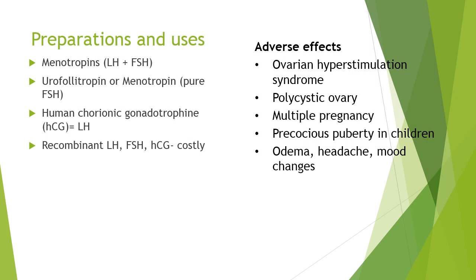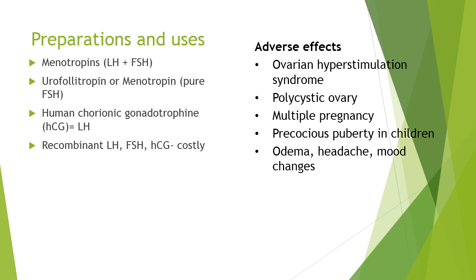These preparations have adverse effects like ovarian hyperstimulation syndrome. Because these hormones stimulate the ovary, they can cause hyperstimulation of ovaries. They can lead to polycystic ovarian disease, which is a drug induced polycystic ovary.